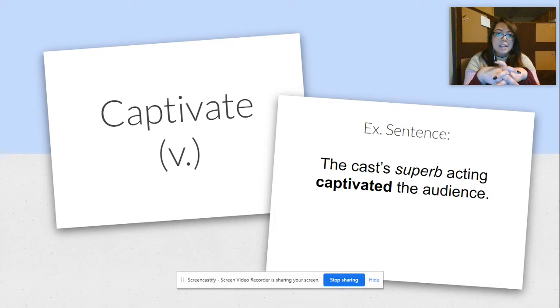Our third word is captivate, and it's a verb. And the example sentence is the cast's superb acting captivated the audience.